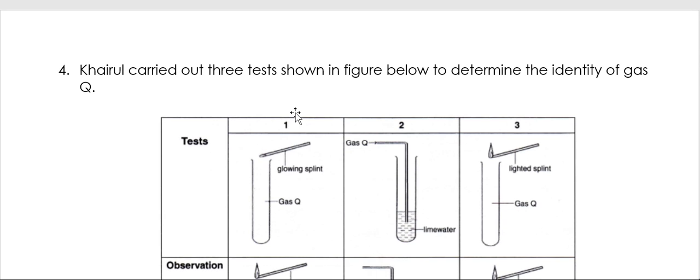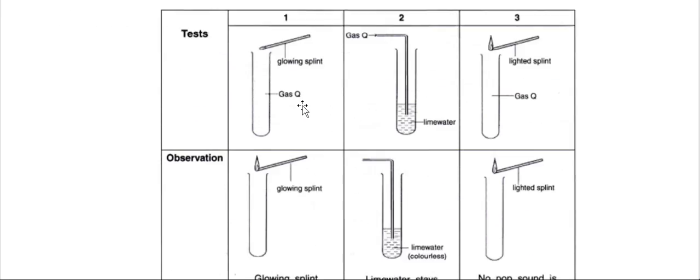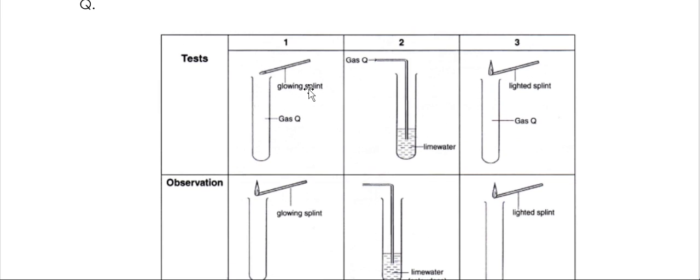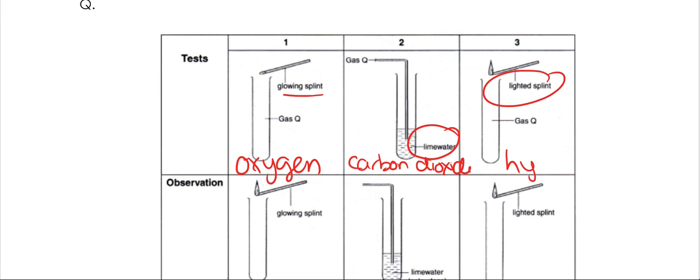Carol carried out 3 tests shown in the figure below to determine the identity of gas Q. What is gas Q? So let's see. Test number 1, glowing splint, and they put gas Q in here. Glowing splint is to test for oxygen. And you have lime water here that tests for carbon dioxide. And lighted splint is a test for hydrogen.